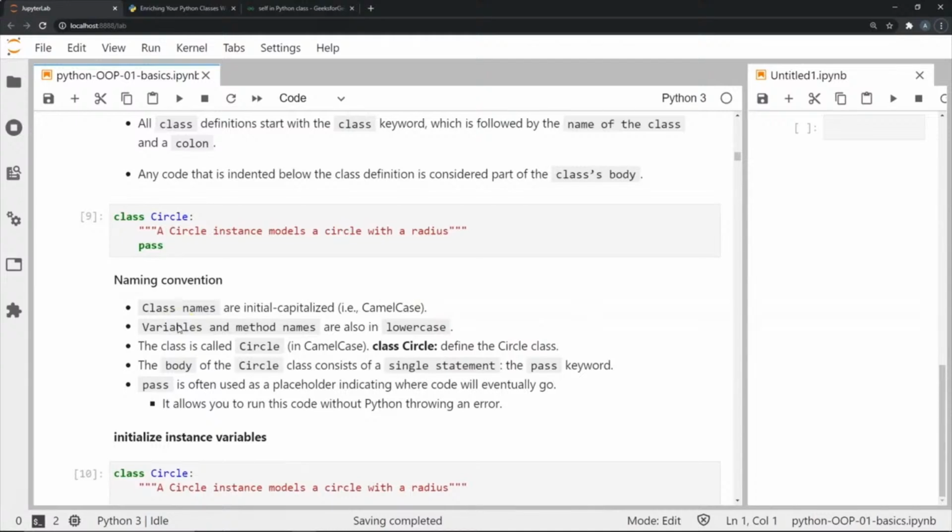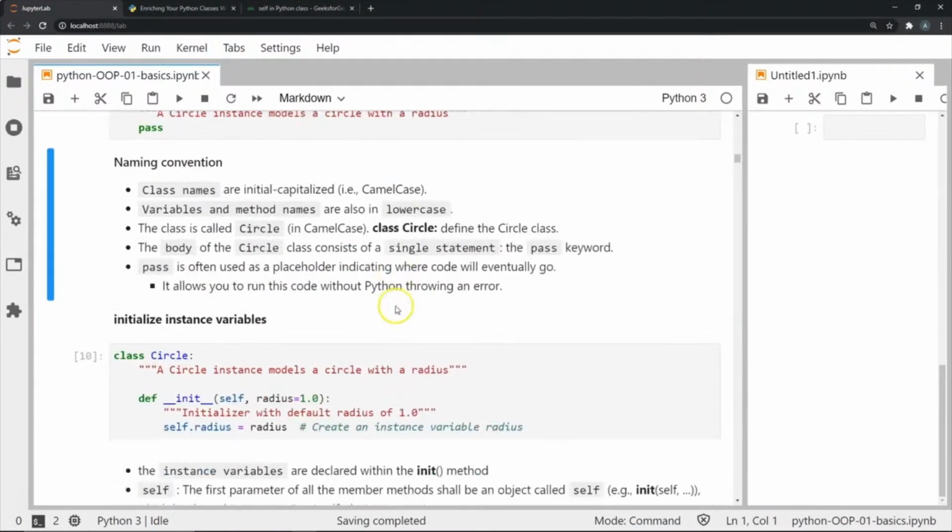Now before we move on, let's talk about some of the naming conventions. Class names are initial capitalized. So if our class name is, for example, camel case, well, each word that is part of this class has its first letter capitalized. Variables and method names are in lower case. So if my class was called circle, we say class Circle with C being in capital.